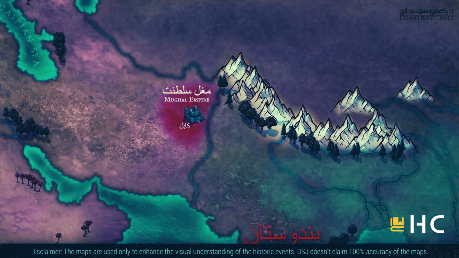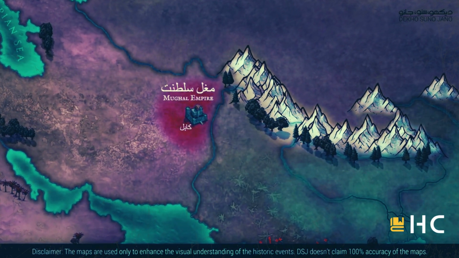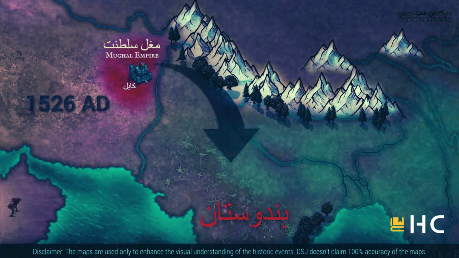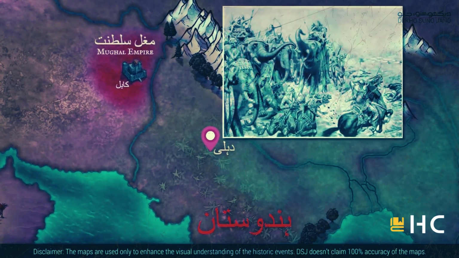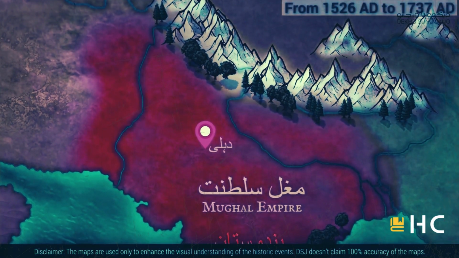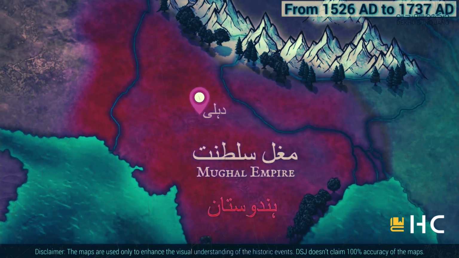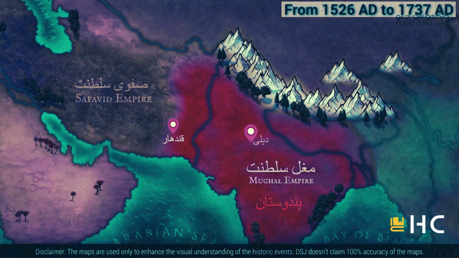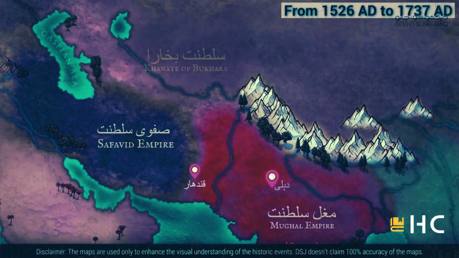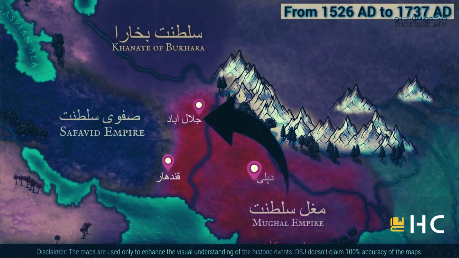After 22 years, Babur invaded India in 1526 CE. He defeated Sultan Ibrahim Lodi and captured Delhi. The Mughal Empire ruled most of India and eastern and southern Afghanistan for the next 2 centuries, until the death of Aurangzeb Alamgir in 1707. Kandahar changed hands between the Mughals and the Safavid Empire of Iran. Western Afghanistan was ruled by Iran, and northern Afghanistan by the Kingdom of Bukhara. The Afghan city of Jalalabad is named after the Mughal Emperor Jalaluddin Muhammad Akbar.